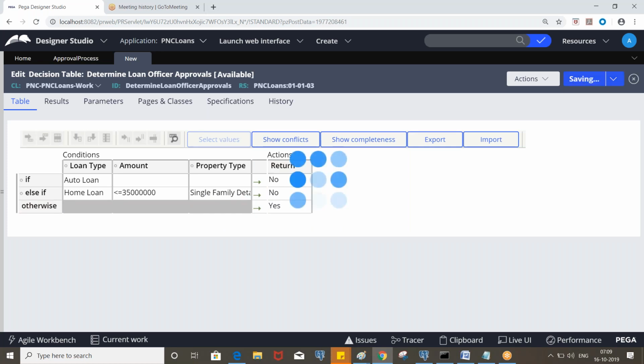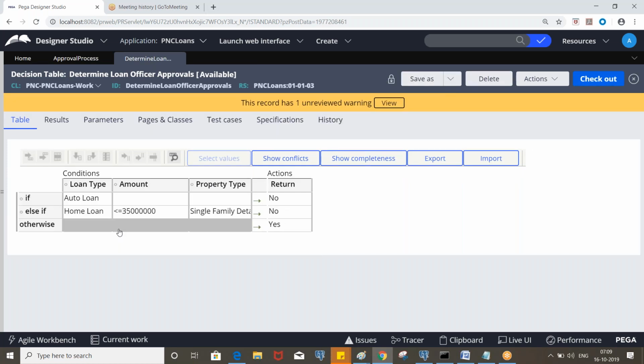So if the loan type is home loan and the amount is less than or equivalent to 35 lakhs, but not single family detached, it will go to otherwise and return the yes value.